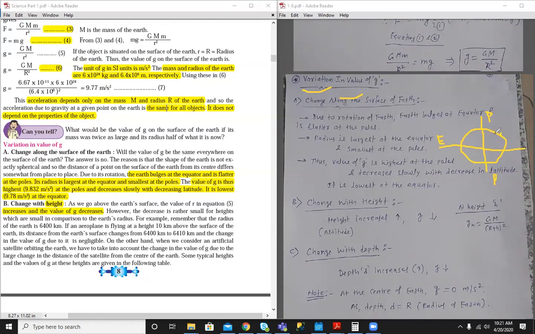Let me explain again. If you are standing at this point, latitude is nothing but the angle made by the object's position with respect to the equator. So this angle is the latitude angle. If the object is at the poles, then the latitude angle will be 90. If the object is on the equator, then the latitude angle will be 0.